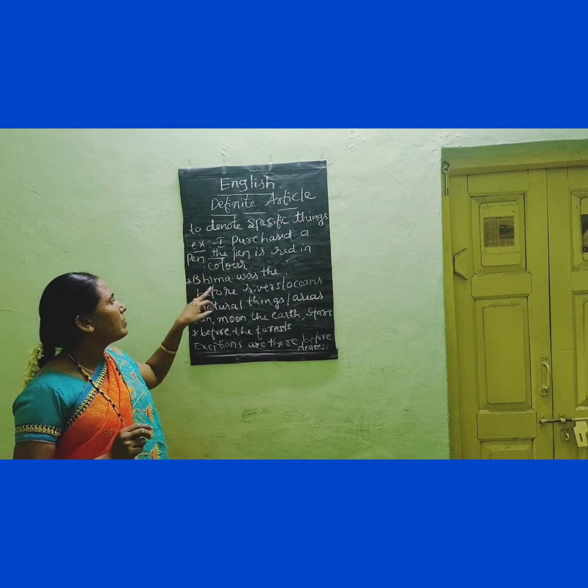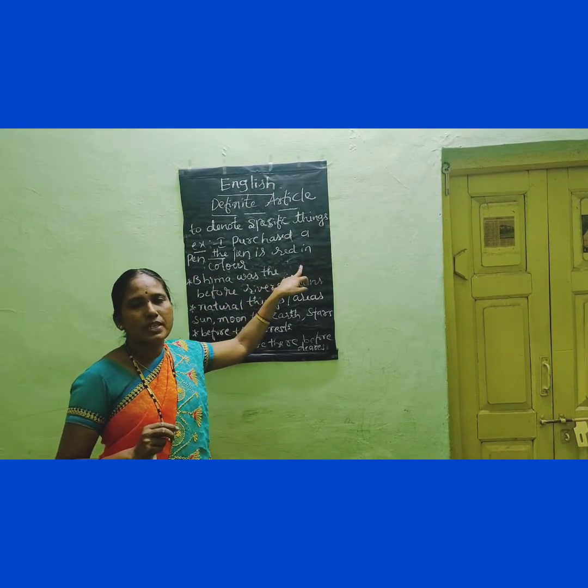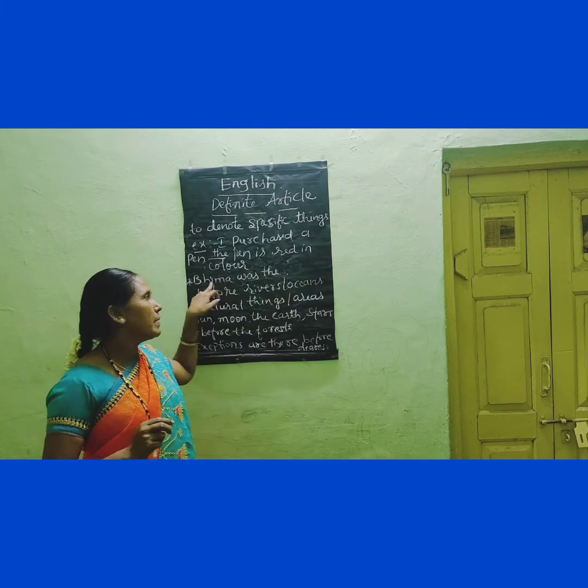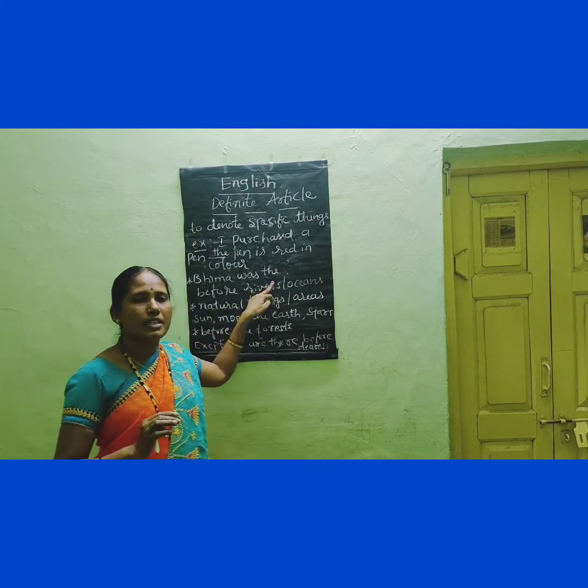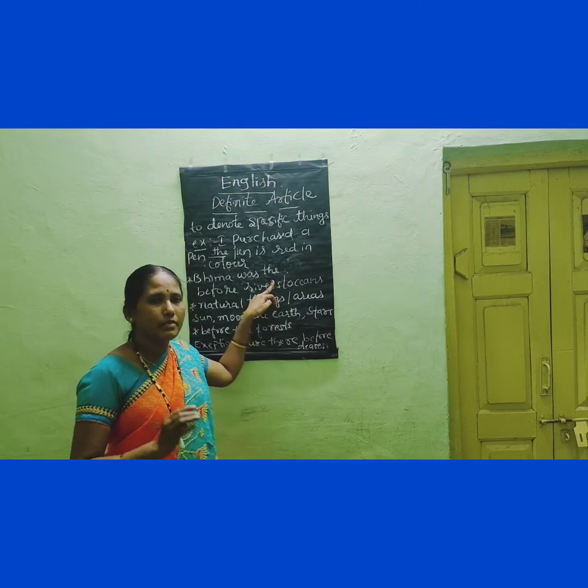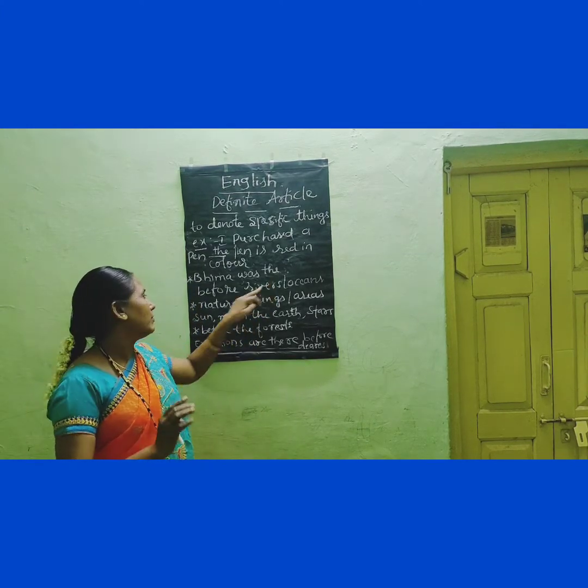So for example, Bhima was the strongest person in the Mahabharata. Or, February is the shortest month of the year.